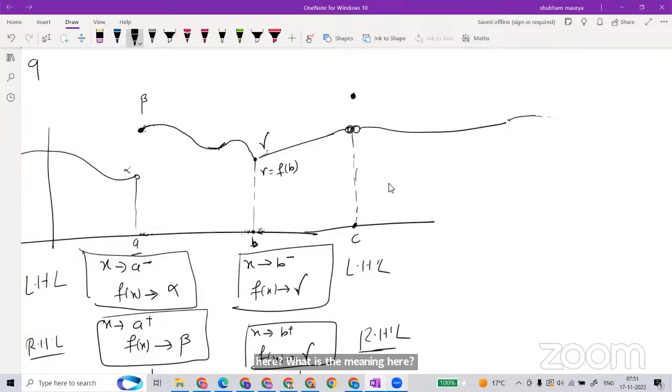That point should be included. Here it is included, this part is part of the graph. This is the value f(c), and from the left and right, that point is not going to be the same, it is going to be something different. So we are checking whether LHL is equal to RHL. Here we check LHL, here we check RHL, that is left hand limit, right hand limit, and function value. Same way at three places we are doing the same thing. We'll also see left continuity and right continuity.